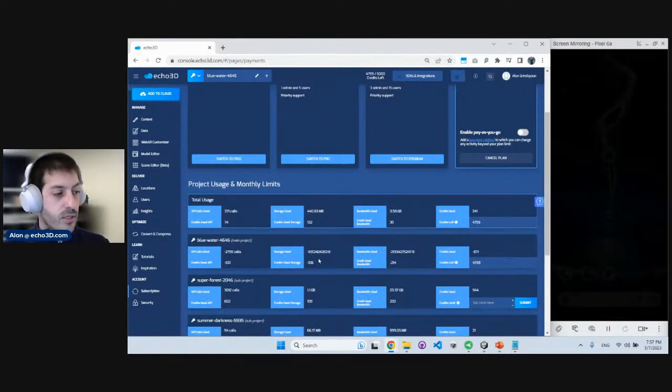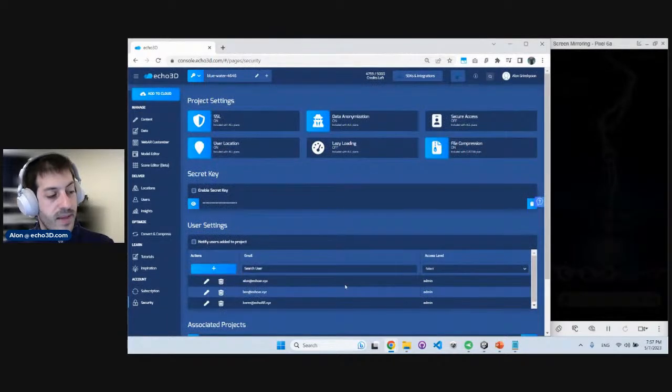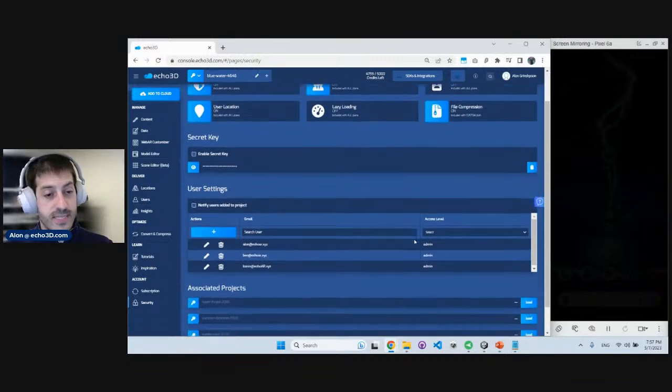The security page is really powerful. It allows you to add collaborators to your projects. So let's say you have a team of more than one team member, or you're working on a hackathon and you want to collaborate together on one single project, you can do that. You just invite other Echo 3D users and they'll be able to access your assets. And you can assign different permissions, if they can delete, if they can add assets, if they can just view them. So a really, really powerful tool for collaboration as well.